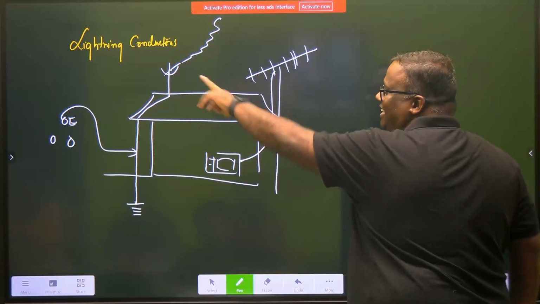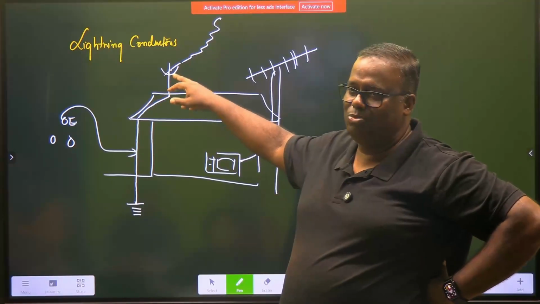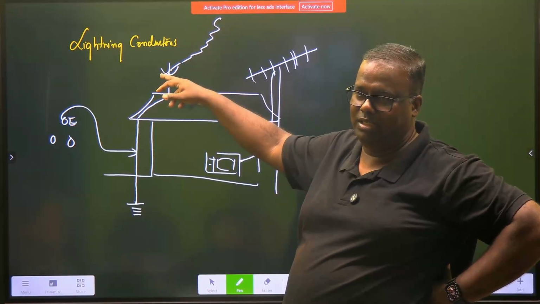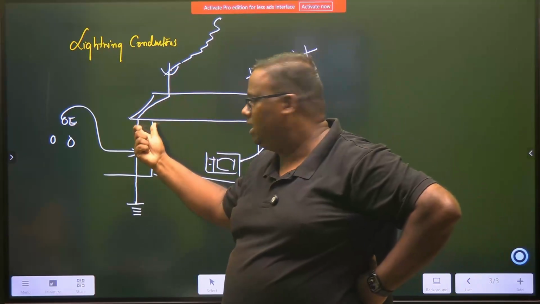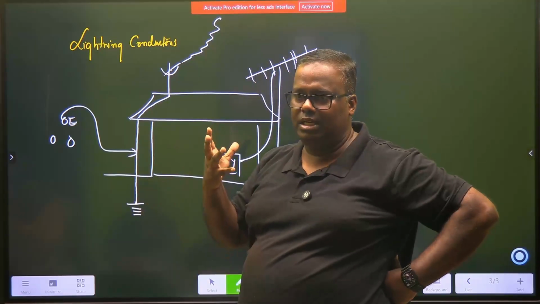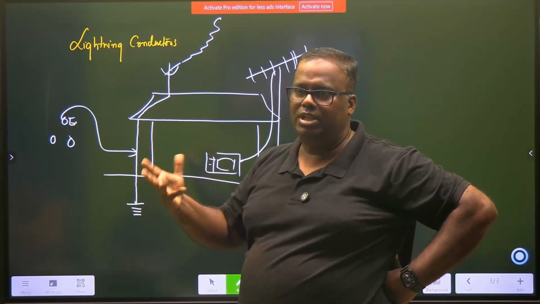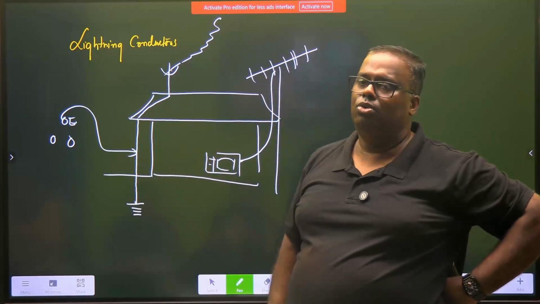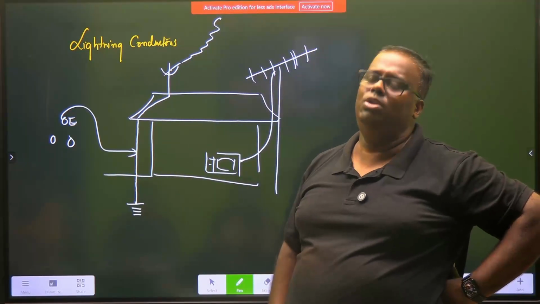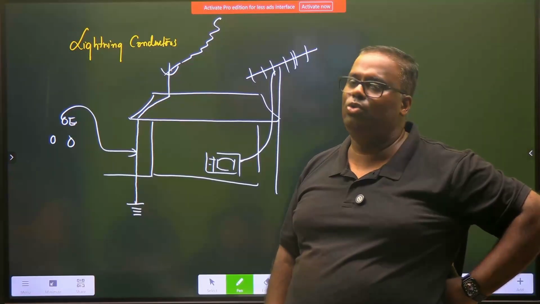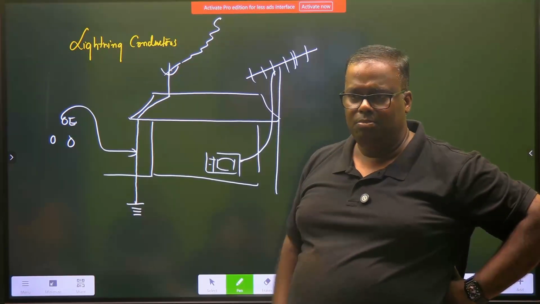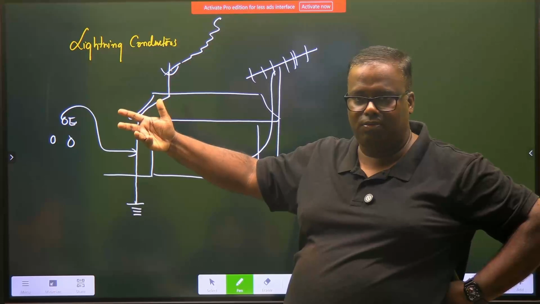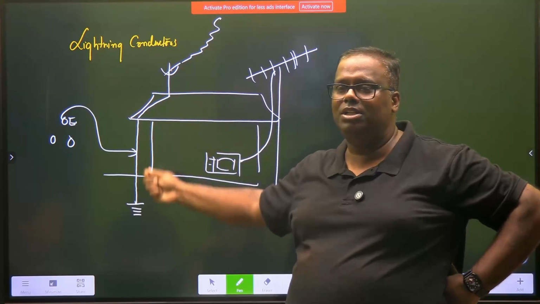तो समझ में आया? So the lightning conductor will be the first one to bear the brunt of that lightning, and due to its thick copper, see, electric current always tries to flow where there is least resistance. ये normal है. Suppose I ask you, go to Gachibowli, how will you go? Will you go by ORR or will you go by service road? Obviously ORR, because you feel less resistance, less traffic. Current also would like to go by the less resistance road.